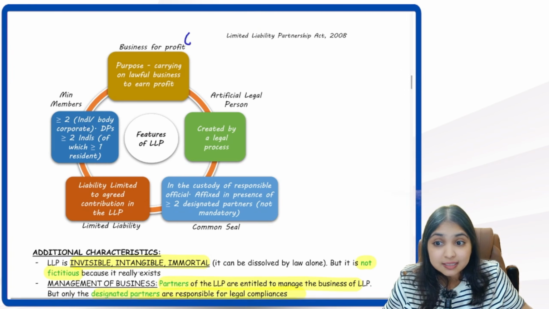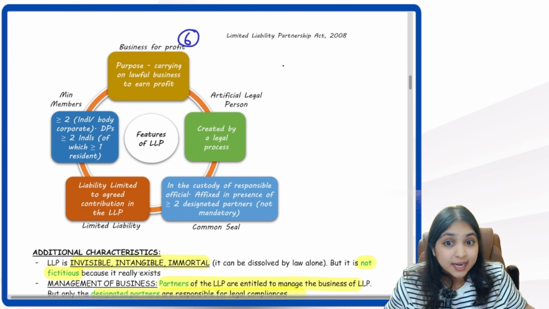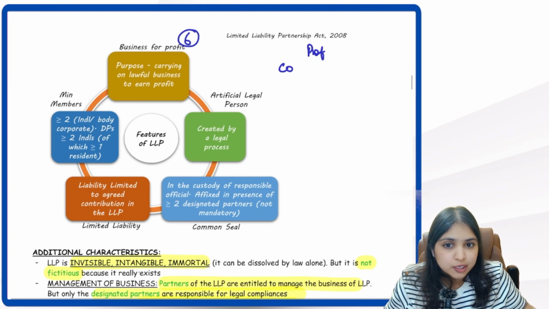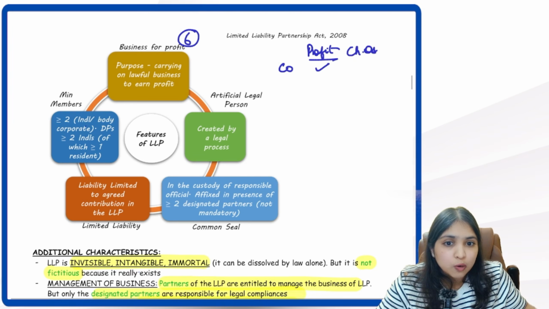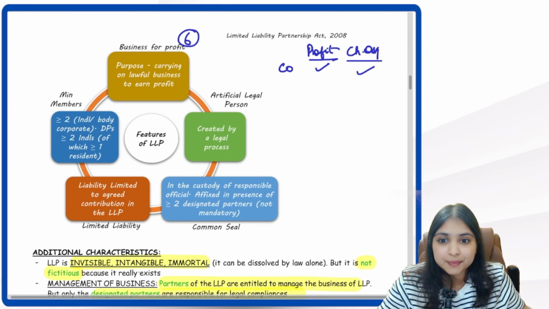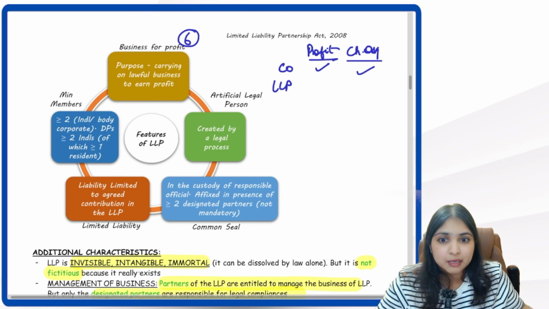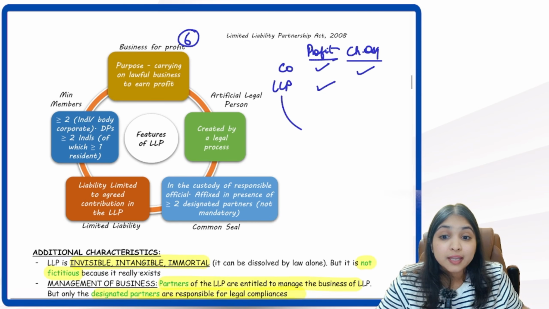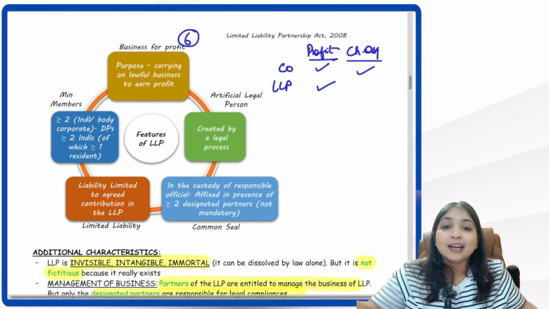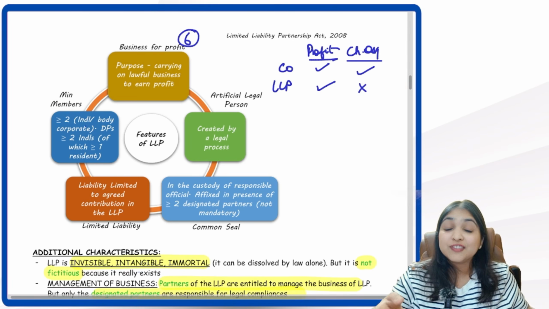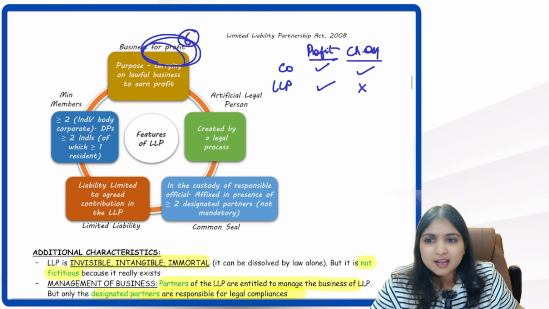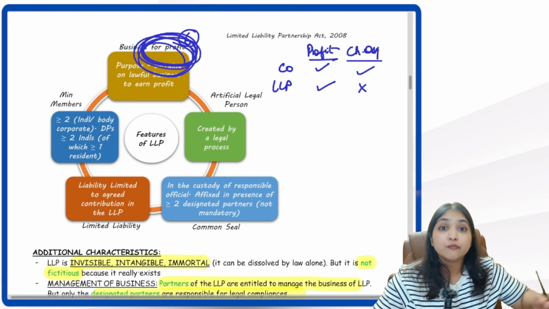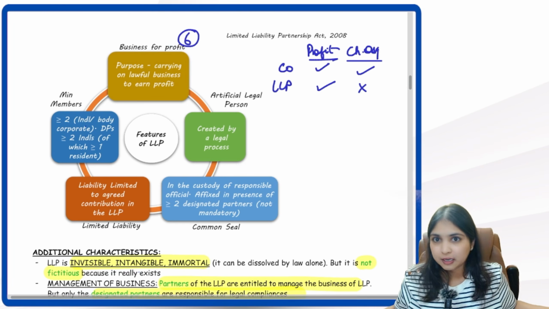Then comes our 6th characteristic. Can you create a company for profit objective? Yes. Can you create a company for charitable objective? Yes, we have Section 8 companies. Can you create an LLP for profit objective? Yes. Can you create an LLP for charitable objective? No. So you have Section 8 company. Similarly, you don't have an equivalent for LLP. So LLP has to be created for profit only. It cannot be created for charity.